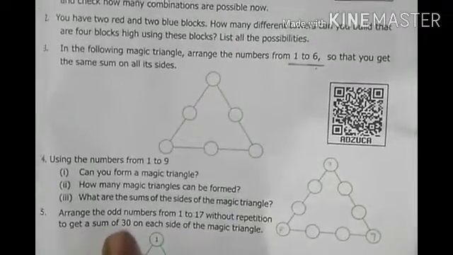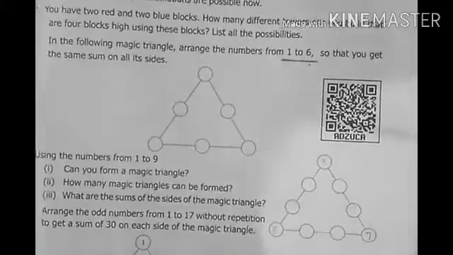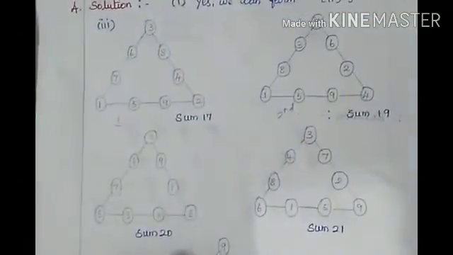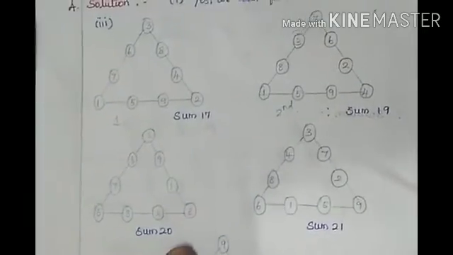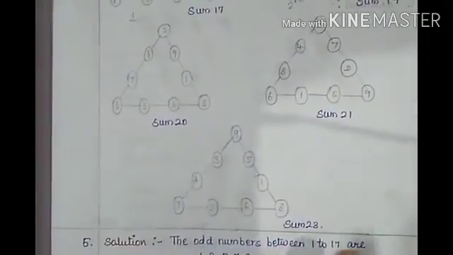Now the third question is, what are the sums of the sides of the magic triangle? Whatever we did for the second question, whenever we are solving it, we will be getting the number. We have 5 possibilities like that. So now they are just asking for the sum numbers, right? So the answers are sum 17, sum 19, sum 20, sum 21 and sum 23.